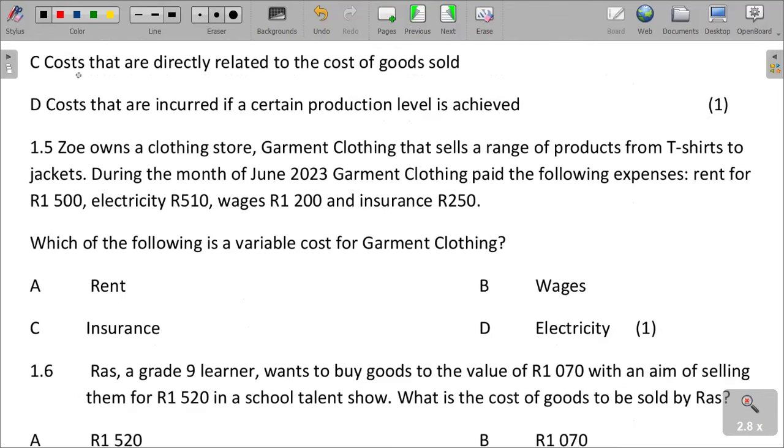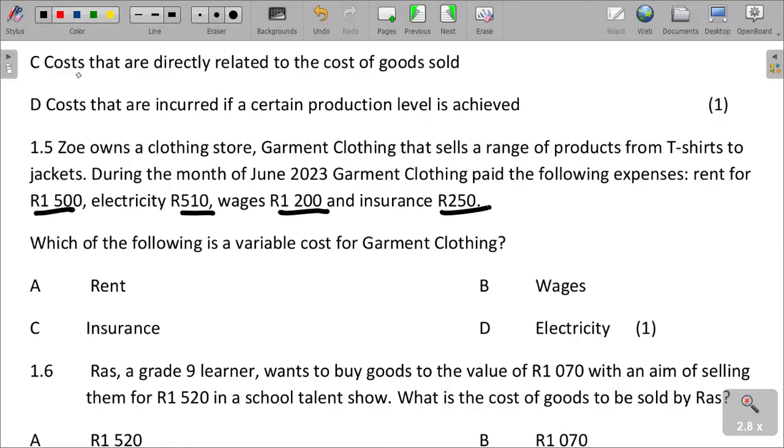And then Zoe owns a clothing store, Garment Clothing, that sells a range of products from t-shirts to jackets. During the month of June 2023, Garment Clothing paid the following expenses, which we are saying are operational expenses: rent for 1,500, electricity for 510, wages of 1,200, and also insurance, which is 250 rand. And then which of the following is a variable cost for Garment Clothing?